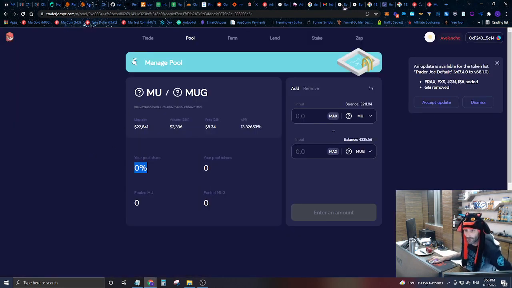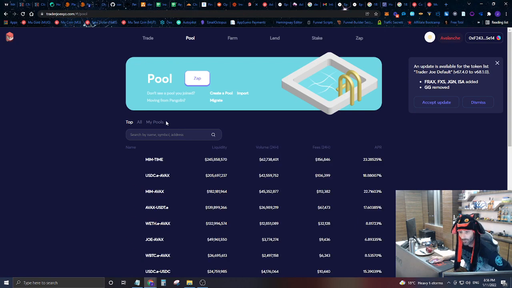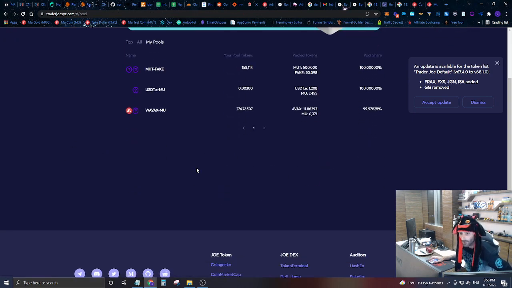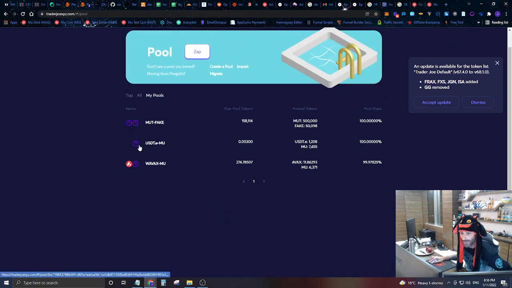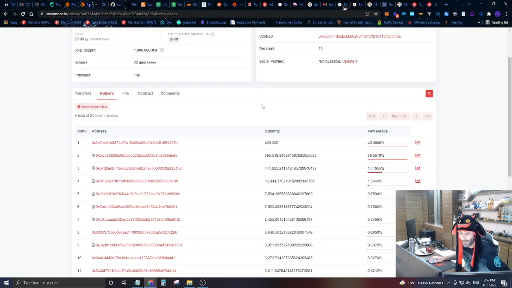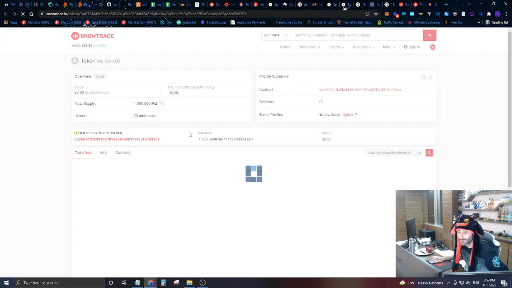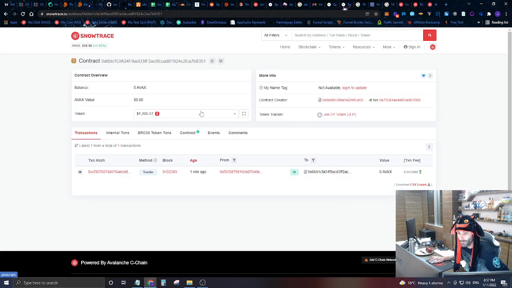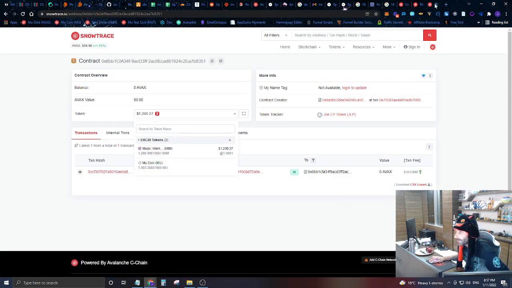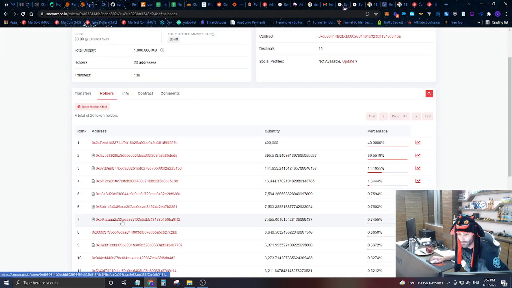So let's go in and actually look here again, and let's look at my liquidity pools now. They are just slowly going away. We still have USDTE and we still have some wrapped Avax. All right, so let's find them. We're at 5. Let's go to 6 here. Now this was Magic Internet Money. We already did that, so let's go to 7.